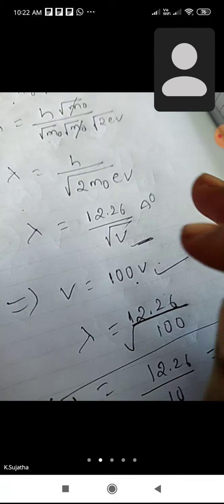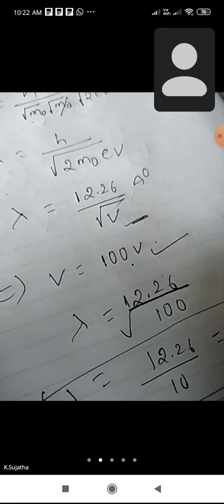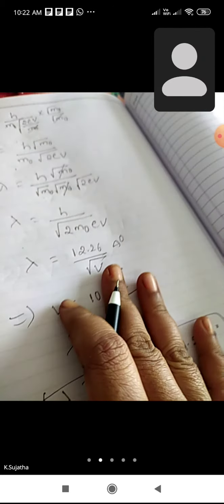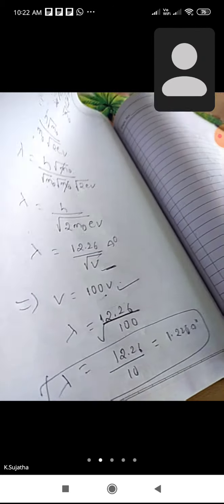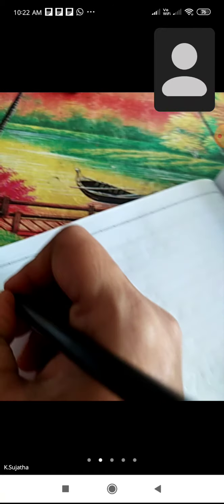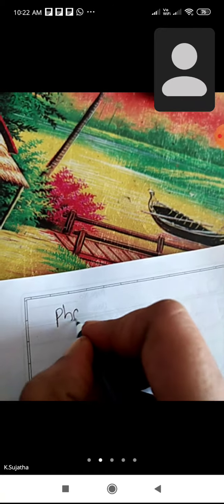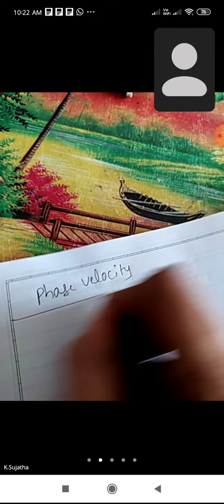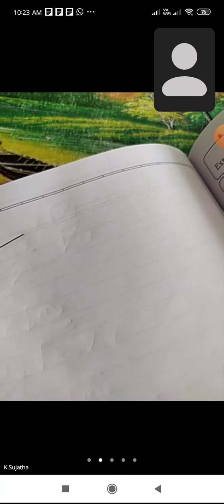So they ask like that: derive the expression for de Broglie wavelength. Now, this one topic is completed. Next, very very important, phase velocity and group velocity. This will occur in your competitive exams also.